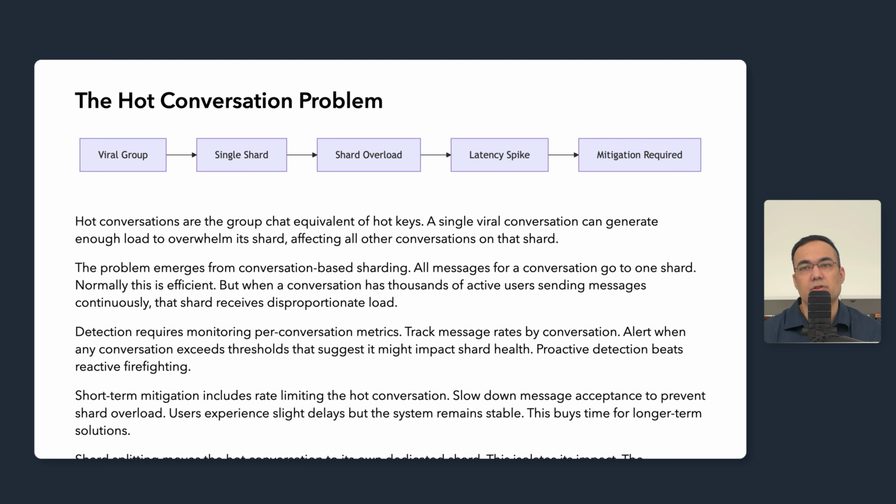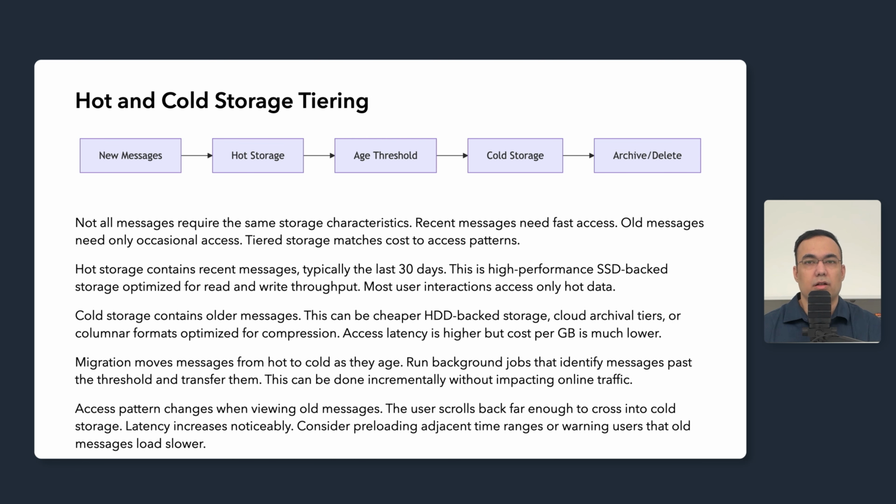Now let's examine storage tiering to manage the cost for the historical data. Storage tiering matches the storage cost to access patterns. Not all messages require the same storage characteristics. Recent messages need fast access. Users are actively chatting and scrolling through recent history. Old messages need only occasional access. Someone might search for something from months ago, but this is pretty rare.